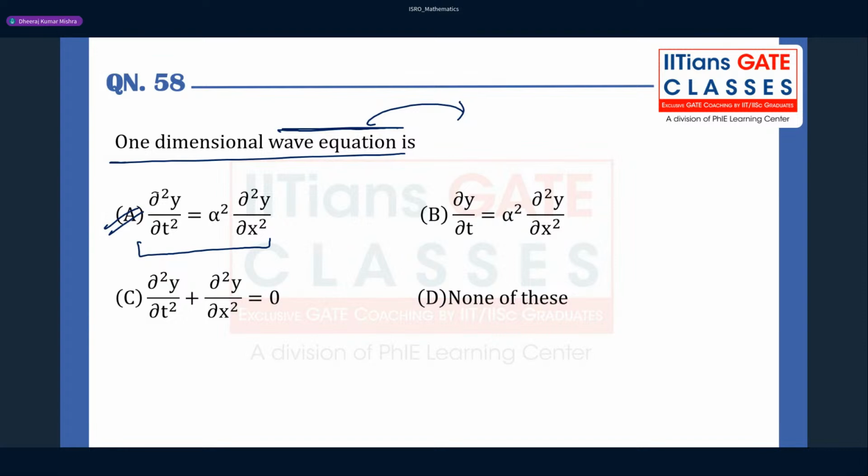There are a few important kinds of partial differential equations. First one is the heat equation, second one is the wave equation, okay, and third one is the Laplace equation. In case of Laplace, there will not be any time dependent situation, but here you see there is a connection with time, and this is nothing but a velocity alpha. Okay, so this is a very important question. So you have to remember.